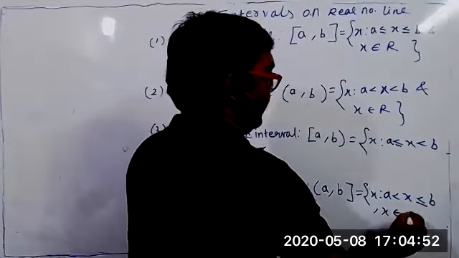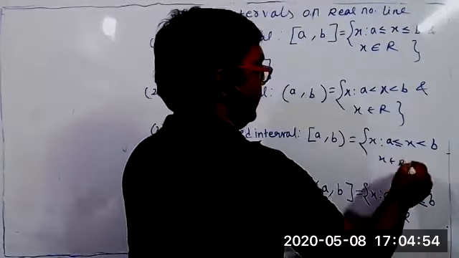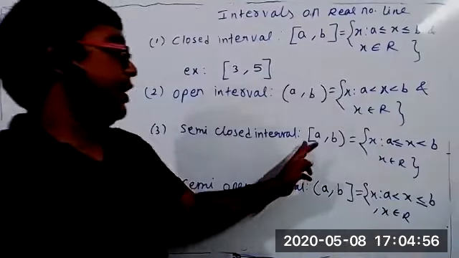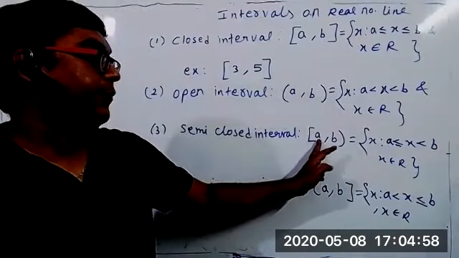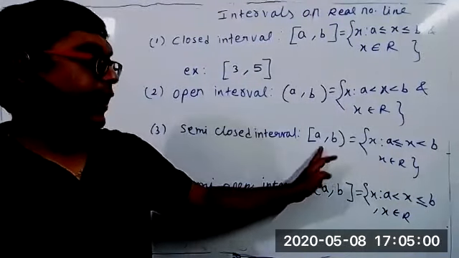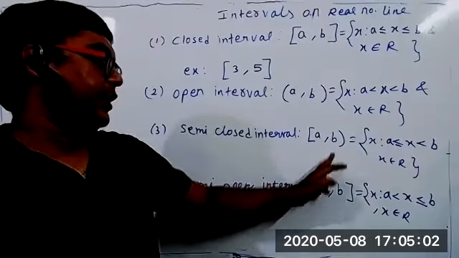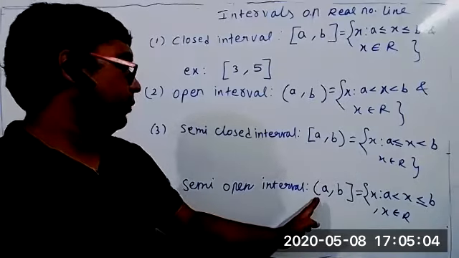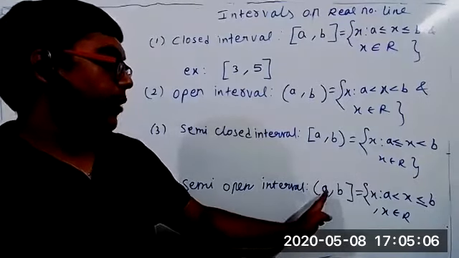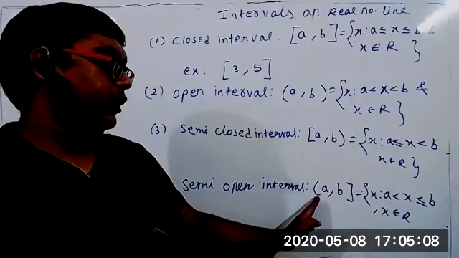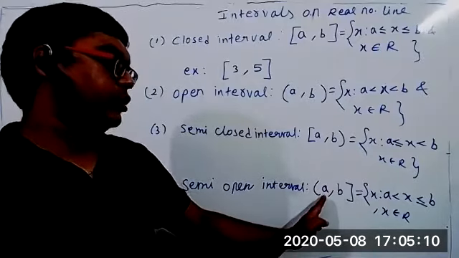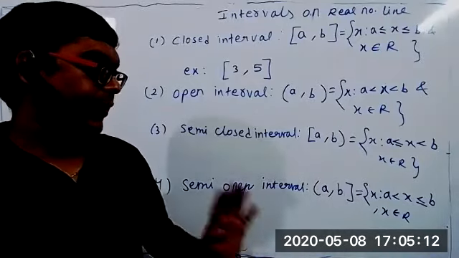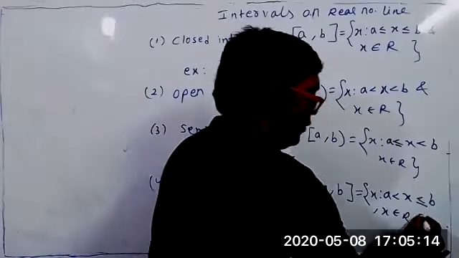x belongs to real numbers. I'll tell again. If it is semi-closed, it means all the real numbers from a to b, a is considered, but b is not considered. This is semi-open: all the real numbers from a to b, but a is excluded, b is included. It is not very tough, it is easy only. You can ask some doubt.